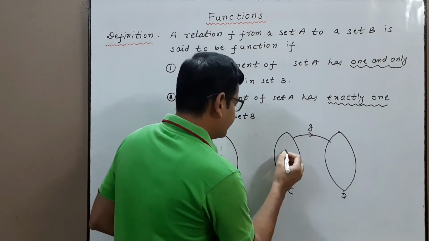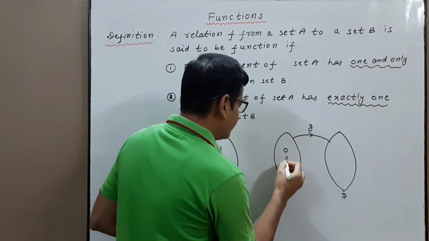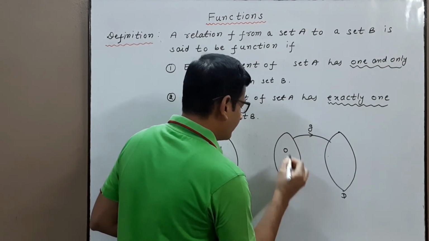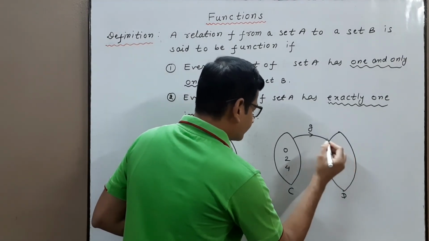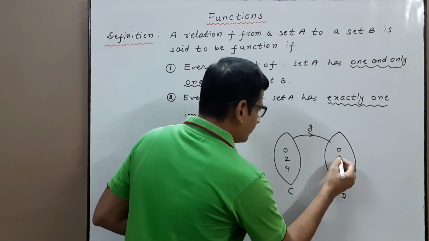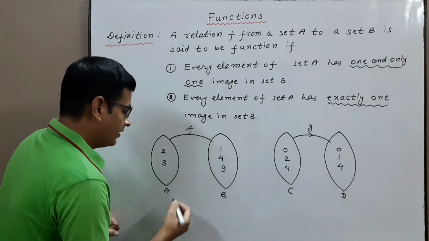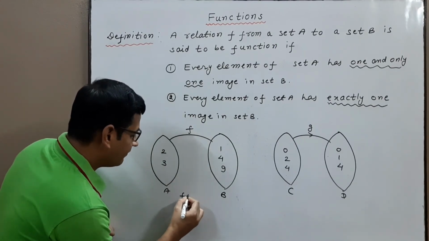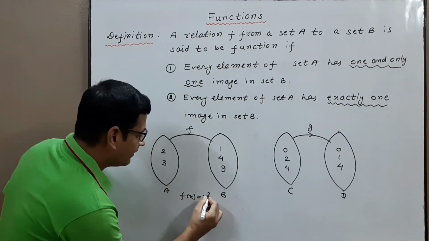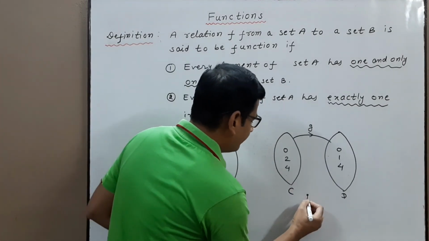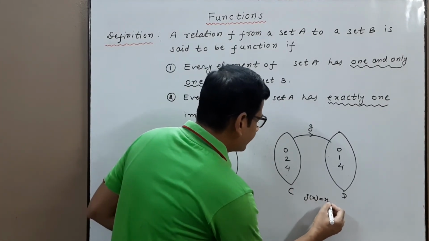For g, set C has 0, 2, 4, and set D has 0, 1, 4. f is defined by f(x) equal to x square, and g is defined by g(x) equal to x square.